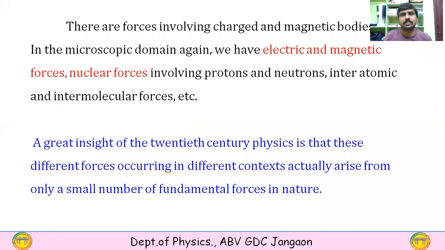These are the forces involving charged and magnetic bodies. In the microscopic domain, again, we have electric and magnetic forces, nuclear forces involving protons and neutrons, interatomic forces and intermolecular forces, etc. These are examples of electric and magnetic forces, involving charged and magnetic bodies.